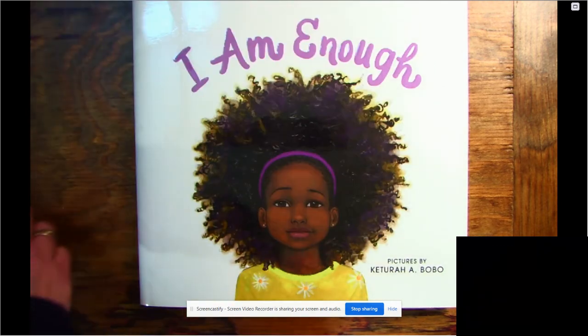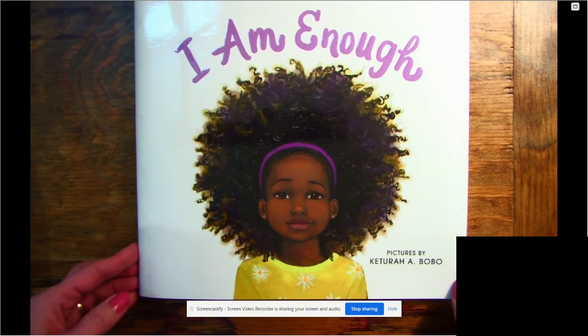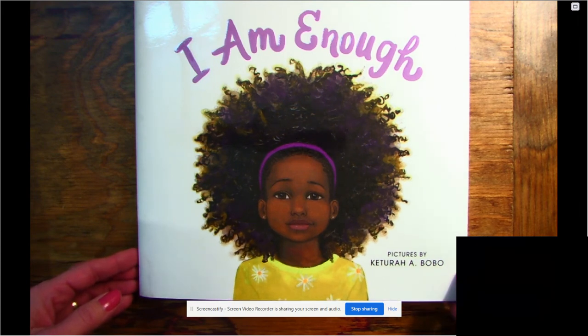This is one of my favorites that I like to read every year. I want you just to take a look at it. I told you that it was by Grace Byers, right? The pictures are by Keturah A. Bobo. That's the artist, and there are pictures of the artist and the author in the back. So I'll show you those when we're done.